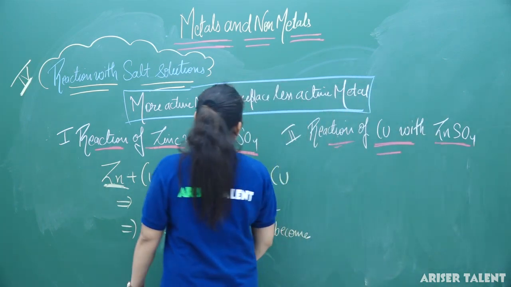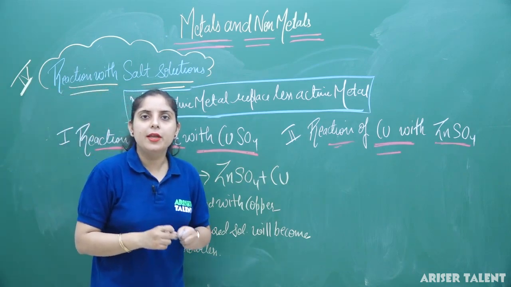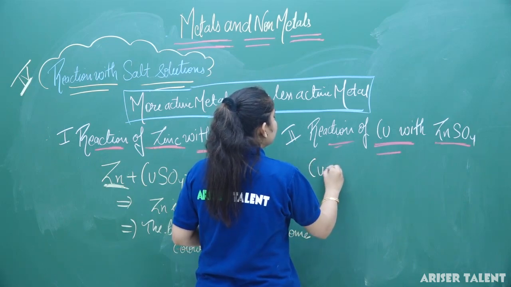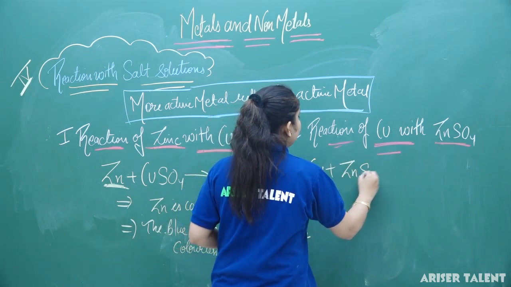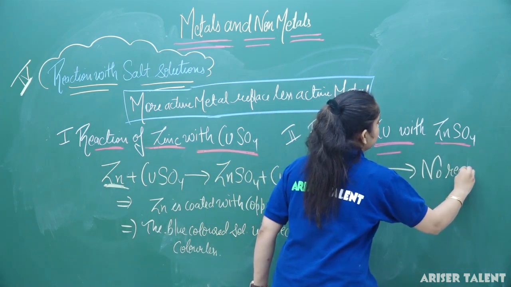Whenever copper is going to react with zinc sulphate, no reaction takes place here.